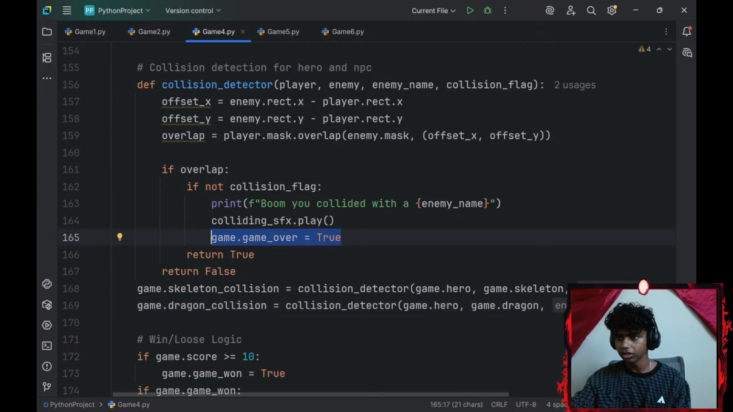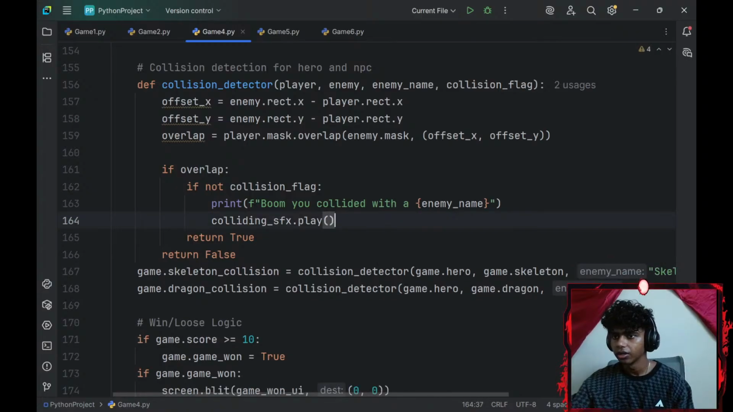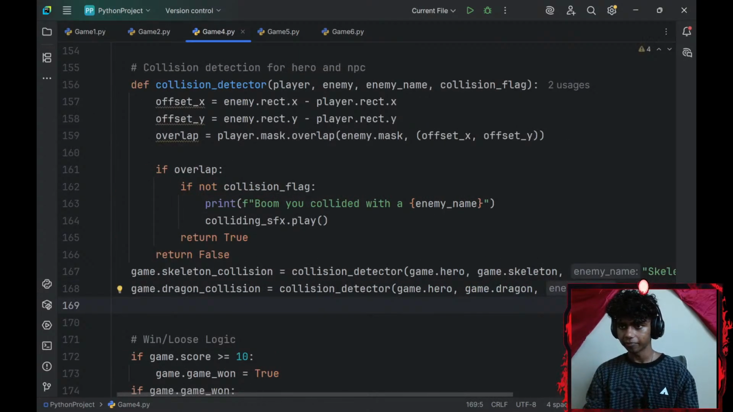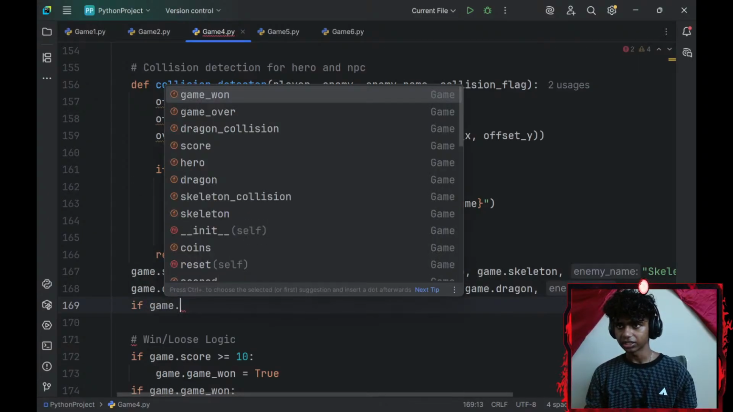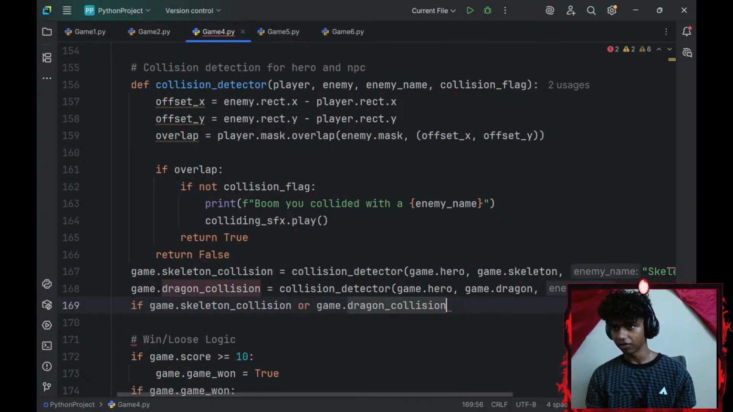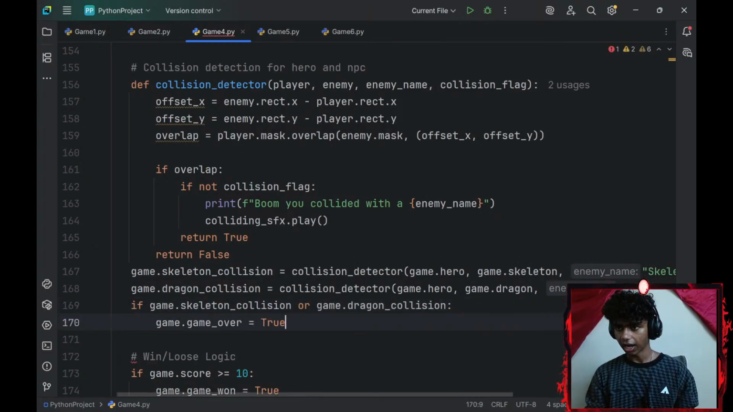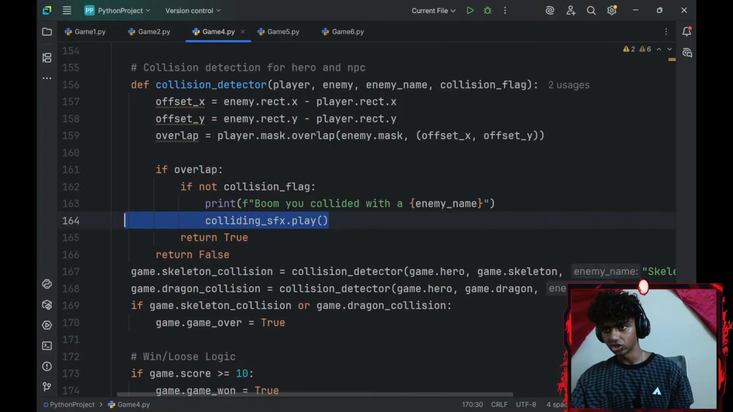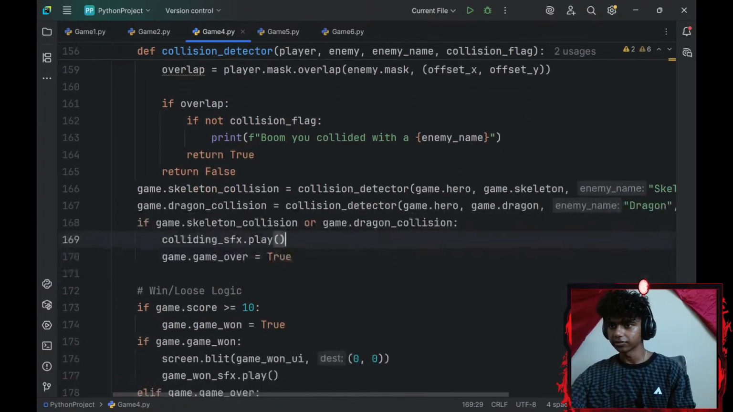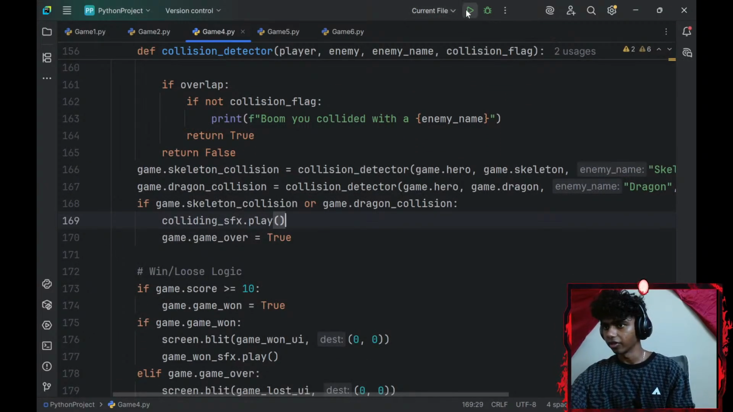Let me just copy this here and delete that from there. Instead of adding this here, I might add this here. Let me say if game dot skeleton collision is set to true, if my player did collide, or game dot dragon collision, if one of those are set to true, I will make my game over set to true. Copy that and go with my SFX. Okay, let me go ahead and run the command.